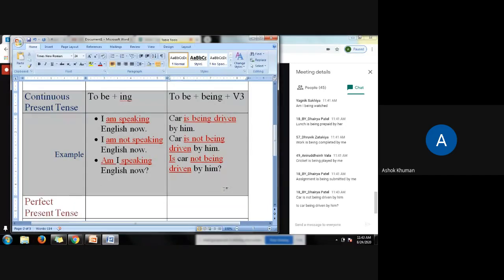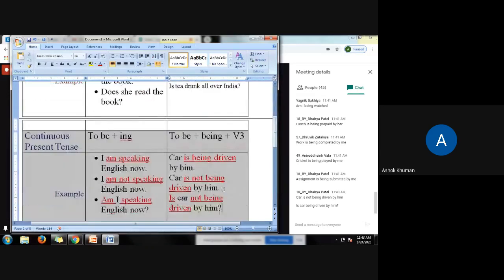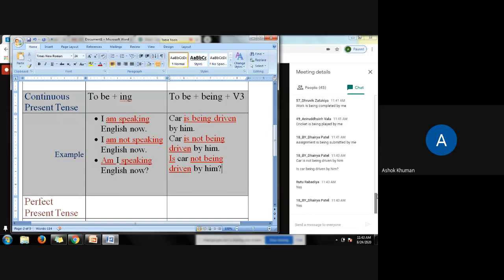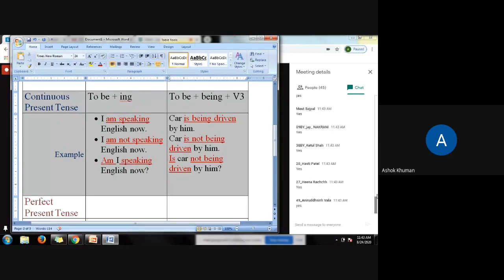Fine. So simple present tense and continuous present tense. Friends, are you clear with these two tenses? If yes, type yes in the chat box, and if no, type no. So we can have a general idea of how many of you are not yet clear with active and passive voice in simple present tense and continuous present tense. Clear. Very nice.